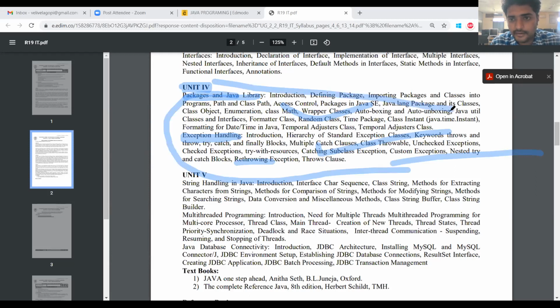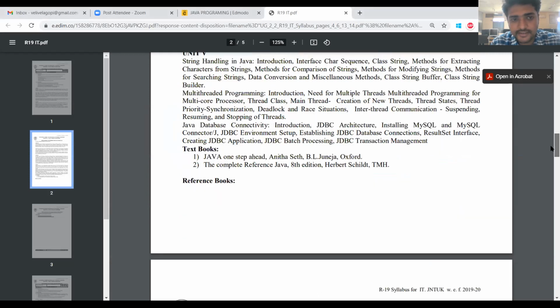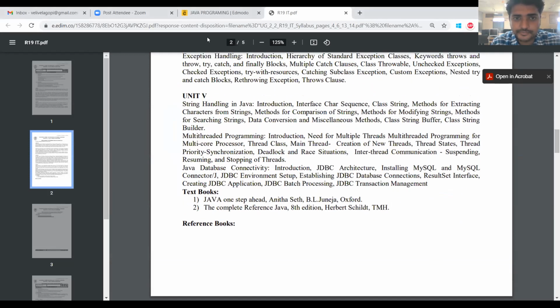Then coming to the 5th unit, we are left with unit 5. Unit 5 consists of 3 subunits: string handling in Java, multi-threaded programming, and Java database connectivity. So we have another 3 subunits to be completed. These are the contents of the 5th unit. We can start the 5th unit from Monday.